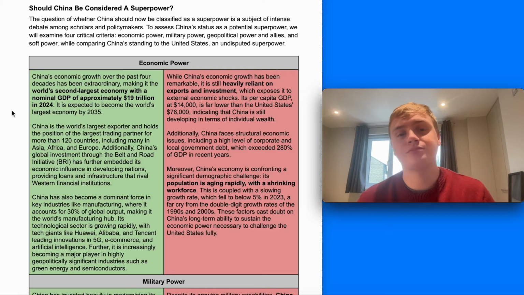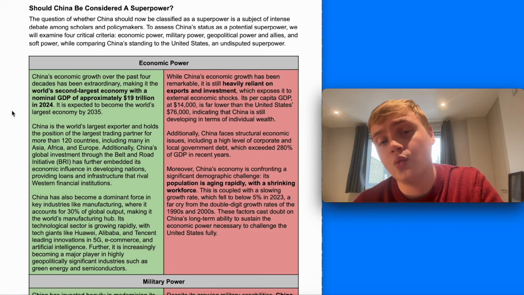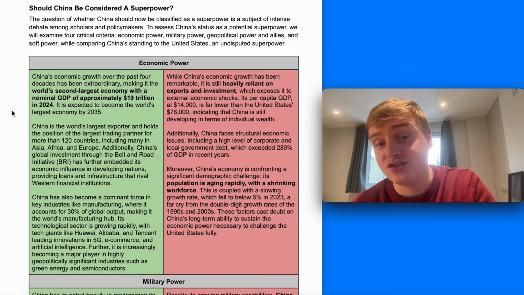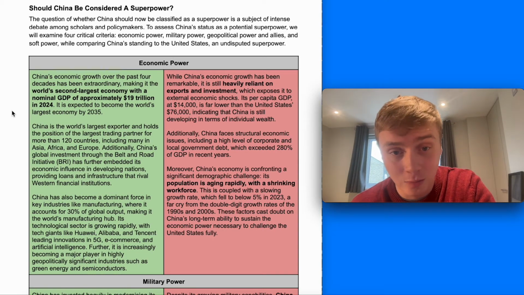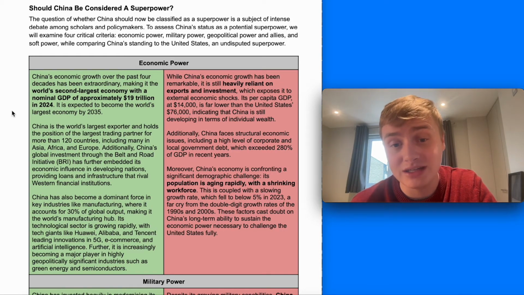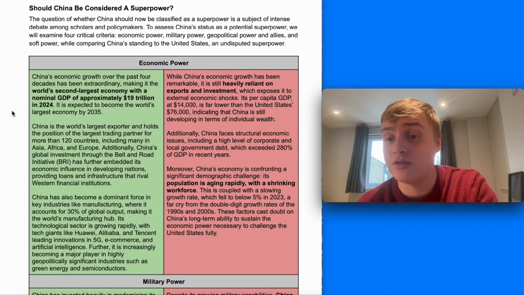On the other hand, it can be argued that actually China's economy still remains heavily reliant on exports and investment, which exposes it to external economic shocks. Its per capita GDP is far lower than the United States still, and it has structural economic issues, such as a high level of corporate and local government debt, which has actually harmed its GDP growth in recent years.